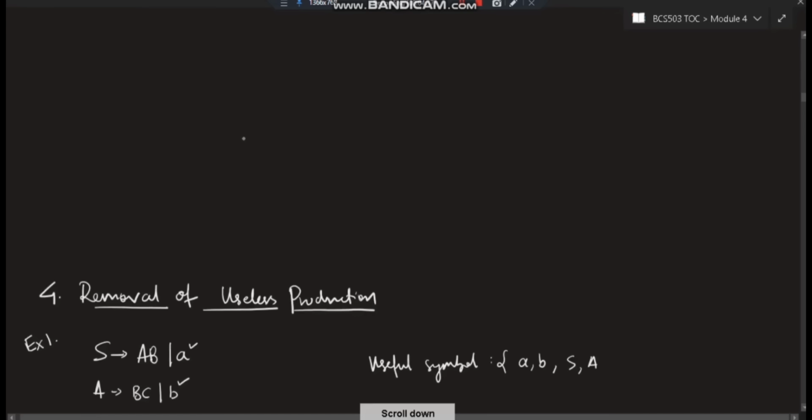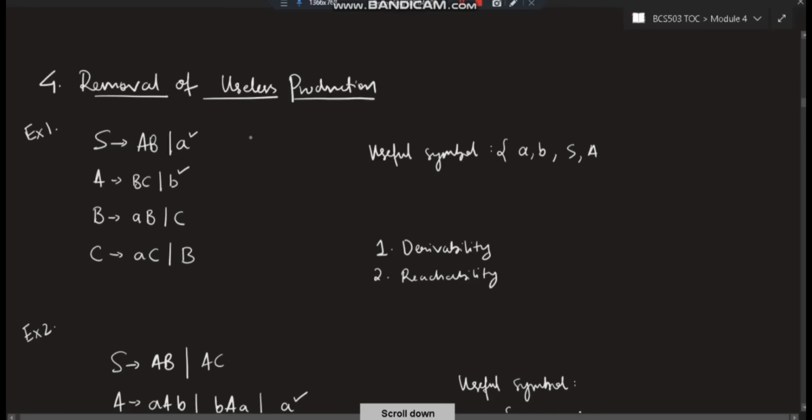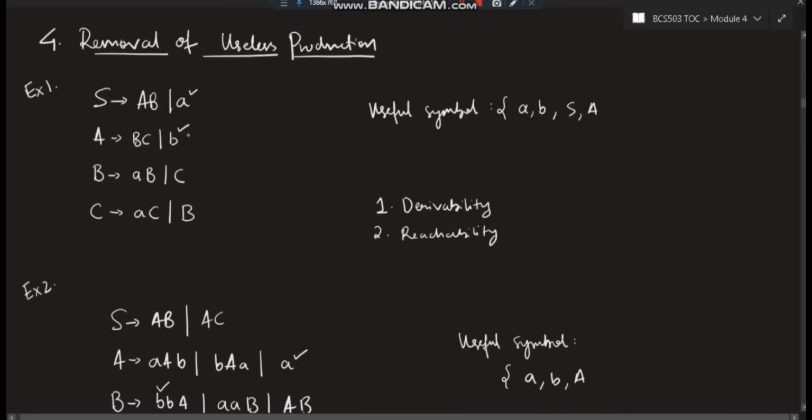Okay, so moving on to the next rule, which is removal of useless productions. Okay, so see here, this question is given to us, and we have to remove the useless production. Okay, so to remove the useless production, we need to know which production is useless. Okay, so finding out the useless production will go in a reverse way. That is more easier. First we'll find which is the useful production. Okay, how do we know which is a useful production?